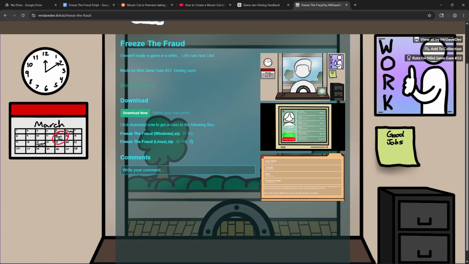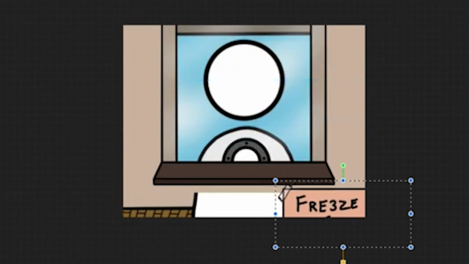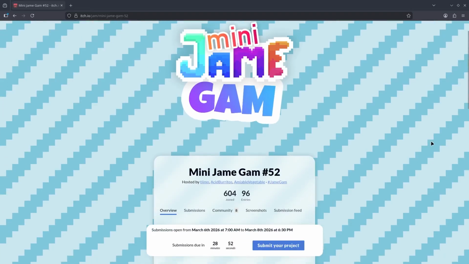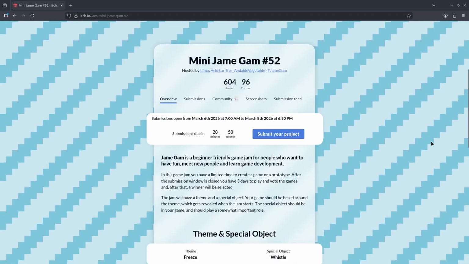I didn't want to spend what little time I had left worrying about how pretty the tutorial UI looked. But I did make sure it only appeared once, so it's not bothering players on their 50th run. The last bit of work that I got done was on the game's page. Thankfully, I really only had to reuse some of the game's assets and put them together into some cover art. And with less than 35 minutes left to spare, I submitted the game.